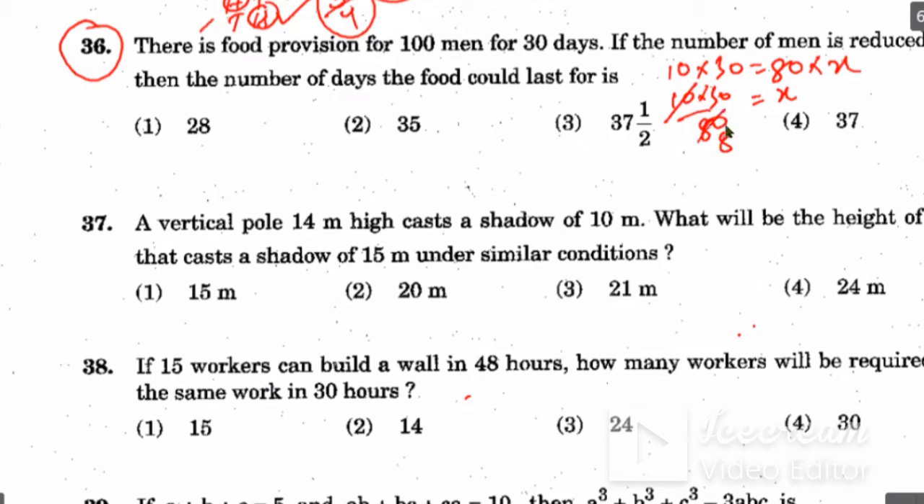So 100 by 80, you cut 4 to the 8, and 4 25s are 100. So it will be 25 3s are 75, so it will be 75 by 2. You can divide it.